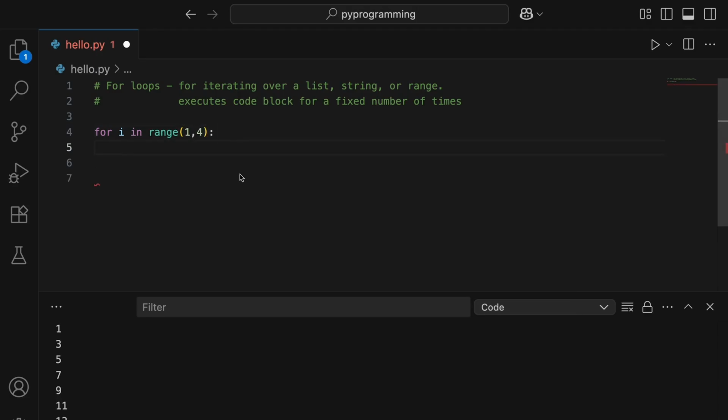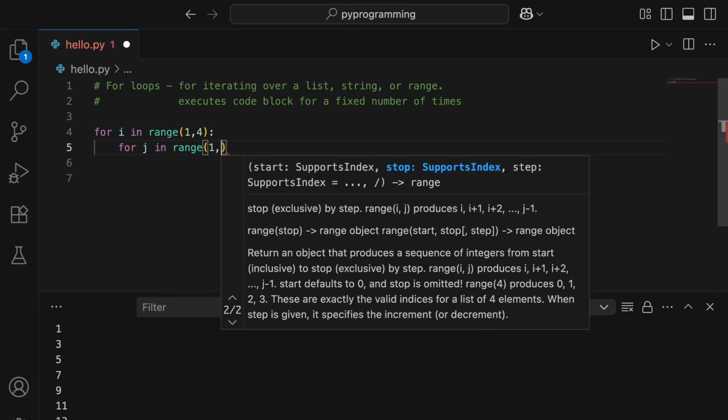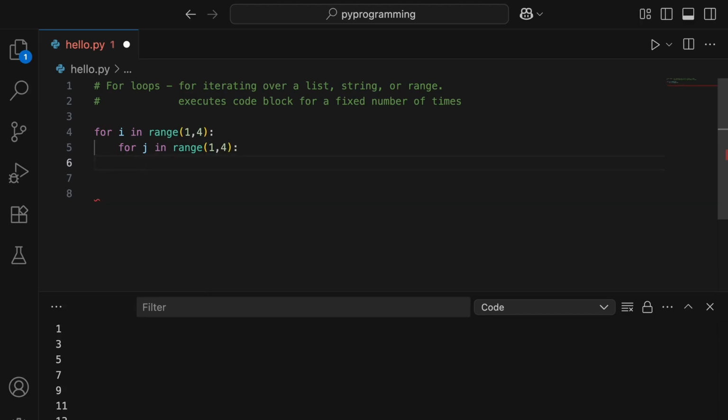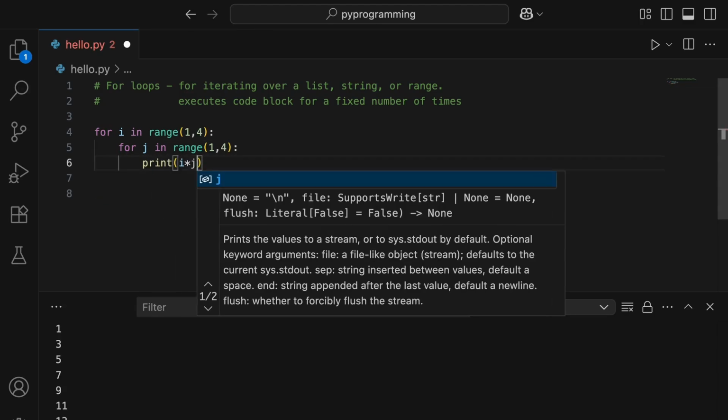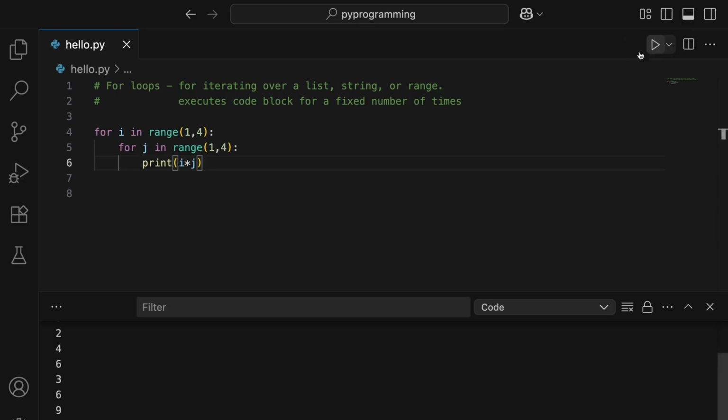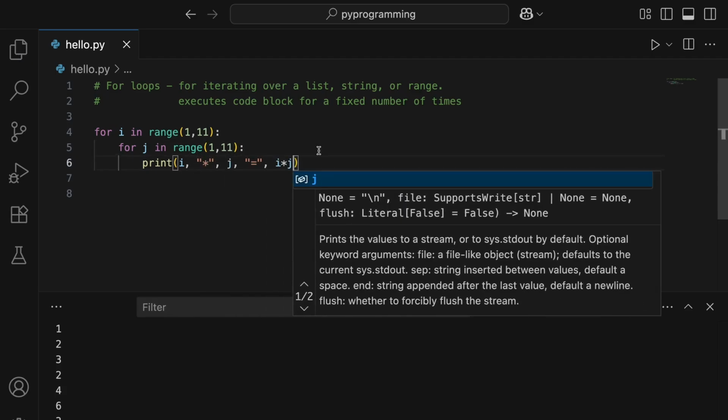Start this block. Let's write the second for loop. So for j in range, and I'll give the same range. And let's just print i into j. Let's just go ahead and run this. So let me actually make it 11, and I'll do the same here as well. And I'll format the output a little bit so that you can see all the tables from 1 to 10. Let's save and run this now.